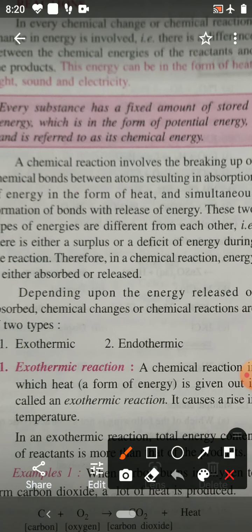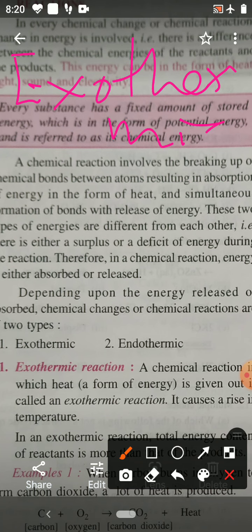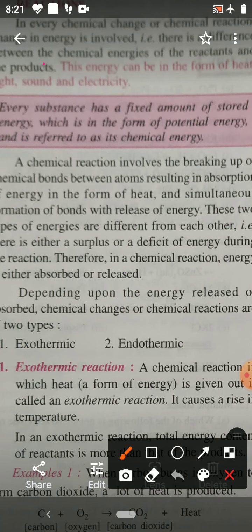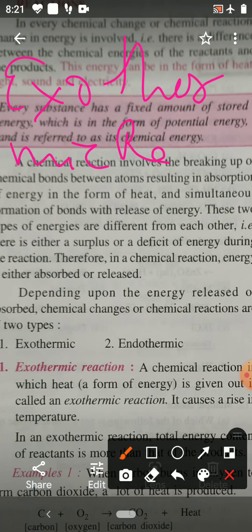There are two types of chemical reaction. One is exothermic and the other is endothermic. So these are the two types of chemical reaction. You have to know what the exothermic reaction is. So children, first you have to study exothermic reaction. Which reaction is called exothermic reaction?